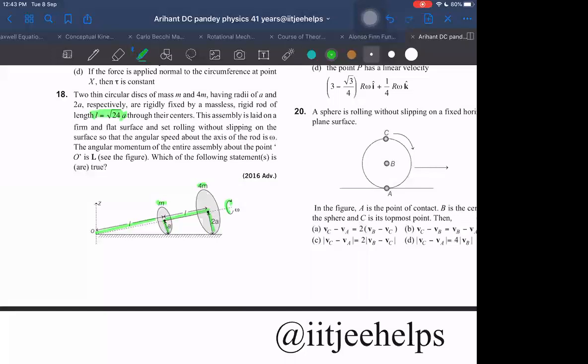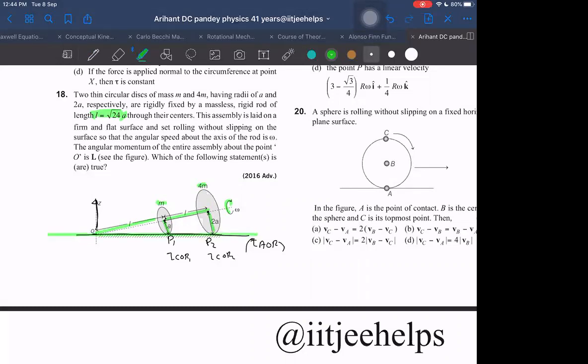So if it has angular velocity omega, first of all, can you find out the angular velocity of the center of mass about the z-axis? We can find out how. This whole structure is rotating about this axis. How do we know? Because these points P1 and P2 are the ICORs, instantaneous centers of rotation. If I know two ICORs, then I can connect them to get the total instantaneous axis of rotation.